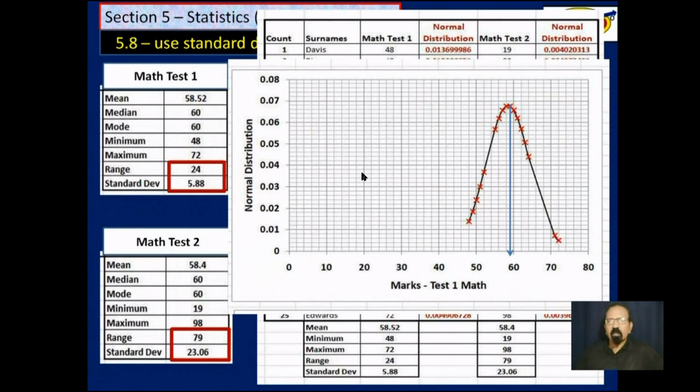which looks like this. That's the mean, which is 58.52, somewhere here. The standard deviation is 5.8. So 5.8 down this way and 5.8 up that way. This here is one standard deviation below and above the mean. So you can see that the marks are bunched up closer together, and the standard deviation is just about 6. If we had lots of data points, that would make up 68.3% of all the values we have.